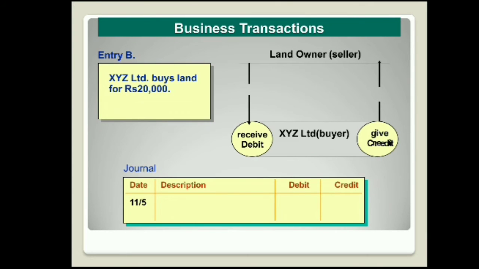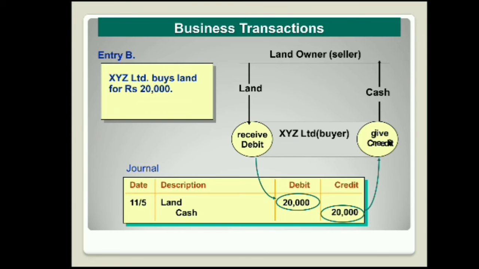Let us look at another example. XYZ Limited buys land for rupees 20,000. Here there are two things. One is the land and the other one is the buyer. The company is the buyer. Here, when XYZ Limited has purchased the land, an asset is coming into the business. What we call the debit is what comes in, and the credit, which is going out, is the cash. The cash is moving out of the organization. So the debit account is the land and the credit account is the cash.